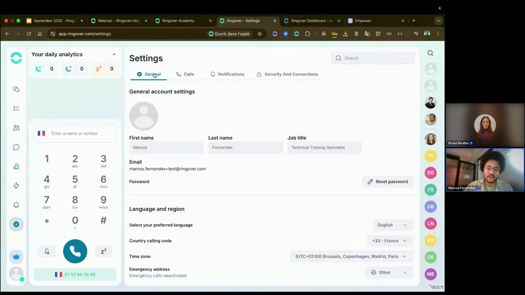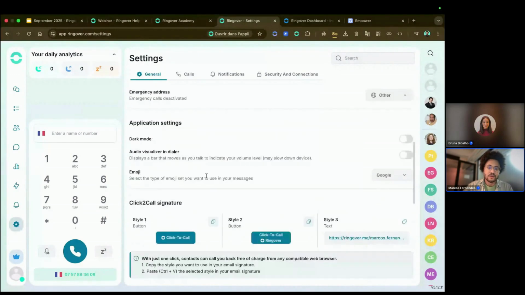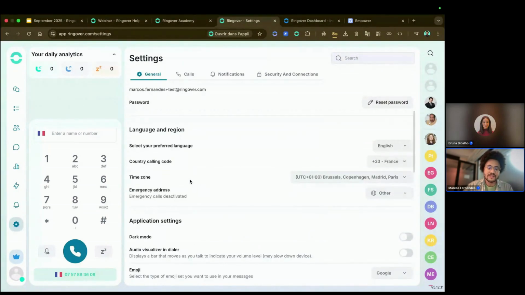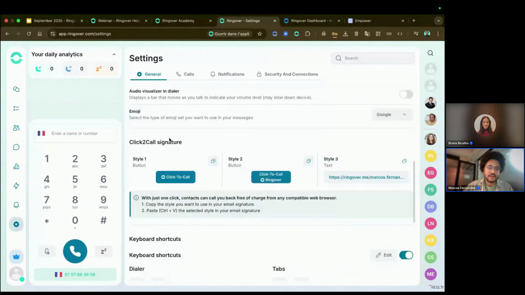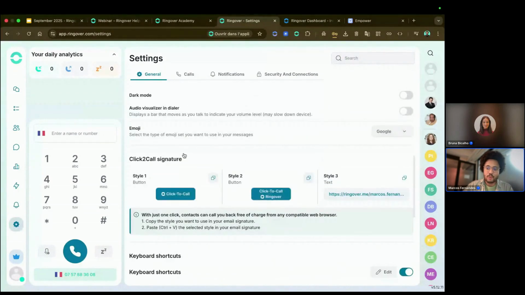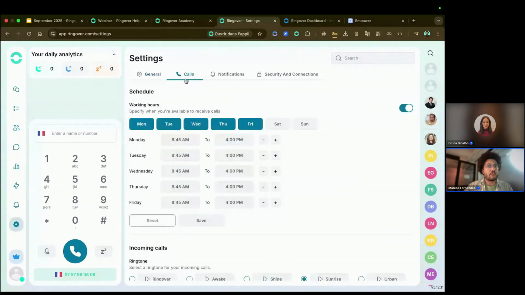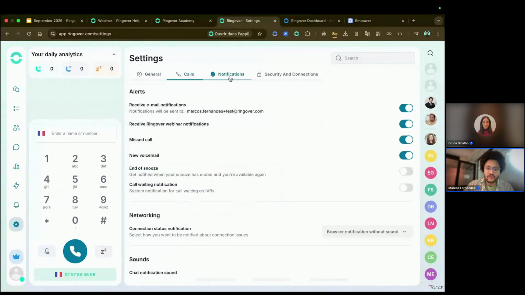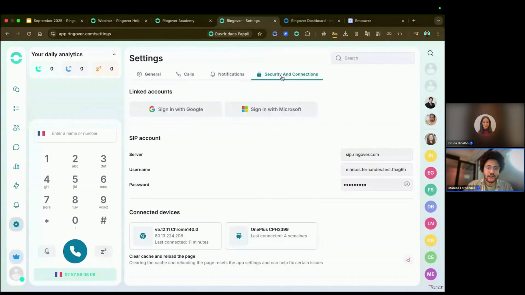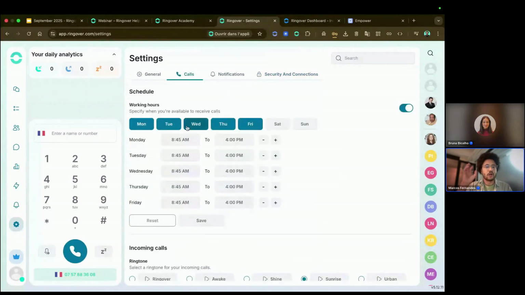So for instance, here we're going to have the general settings, such as my language preferences, do I enjoy the dark mode or not, which type of emoji do I want. So all of this, I'm going to find in the general settings. If I want to set up the calls, I'm going to go in the calls tab, also the notifications and the security and connections. When it comes to the calls tab, we also redesigned the scheduling, so the working hours.